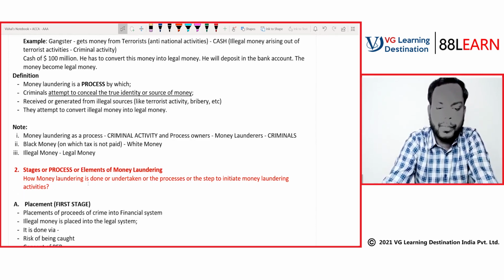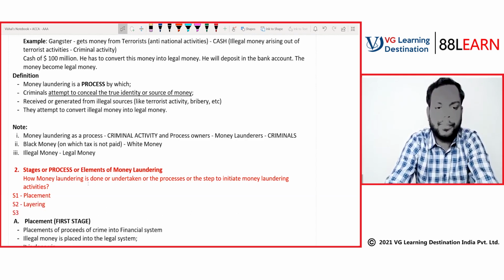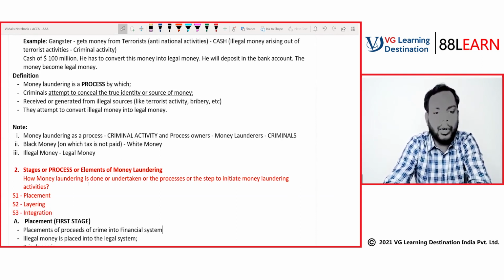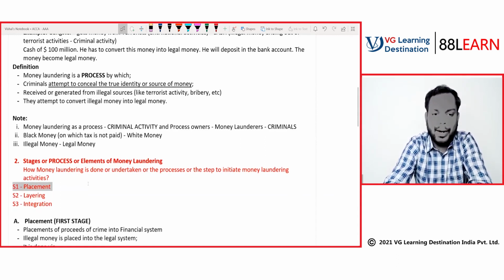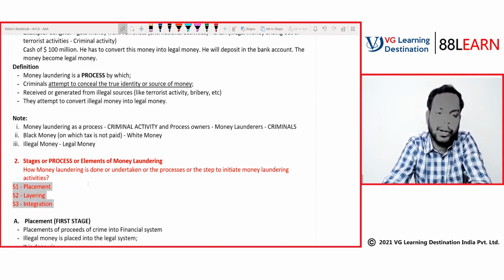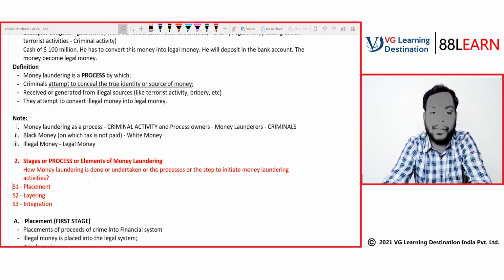So stage one is placement. Stage 2 is layering. Stage 3 is integration. Let's first understand these 3 stages and then we'll discuss the notes for those. Though in the book you will not find anything in detail written about the processes or elements, yes, questions have been asked in the past pertaining to this, and also the knowledge of this is required to understand the anti-money laundering processes.